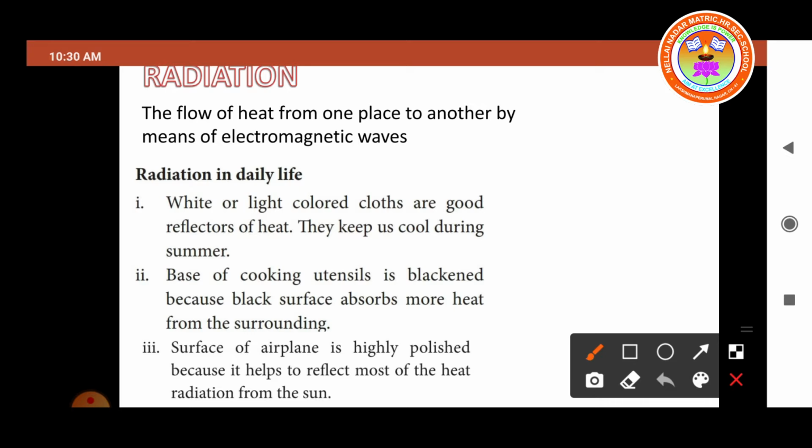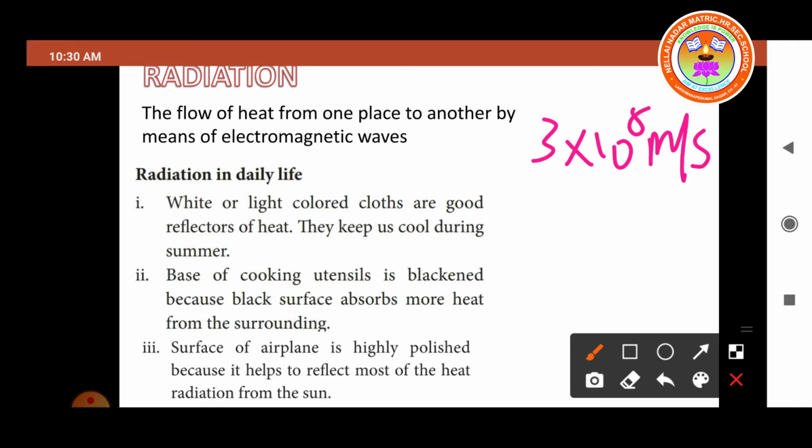In this method, heat is transferred in the form of waves from hot objects in all directions. Radiation can occur even in vacuum, whereas conduction and convection need matter to be present. So for conduction and convection we need a material or medium, but radiation does not need any medium. Radiation consists of electromagnetic waves traveling at the speed of light. Already we know the speed of light is 3 × 10⁸ meters per second.